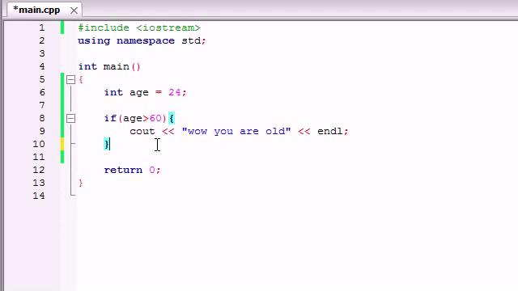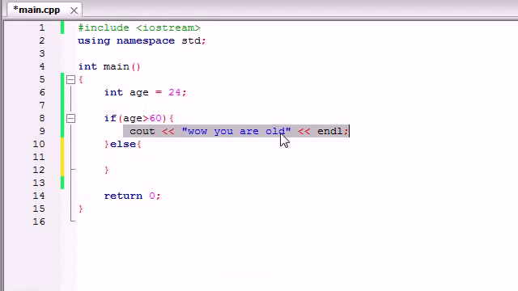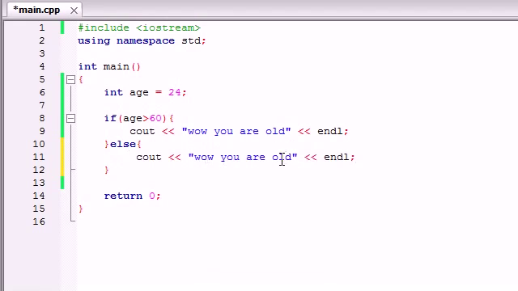It skipped it. But now we want to say, alright, else, if the test is false, then we want to run this bit of code. So either way, it's going to run a bit of code. If it's true, it's going to run this bit of code. And let me just go ahead and copy that. If it's false, it's going to run this bit of code. But let's not put wow, you're old for either one. If they're under 60, let's write you are young, get a job.